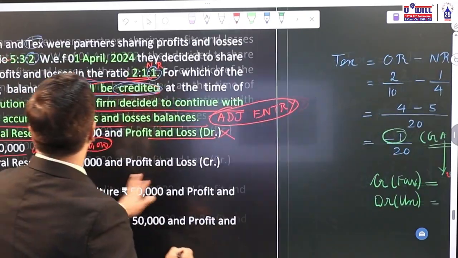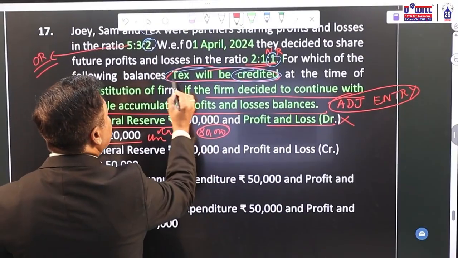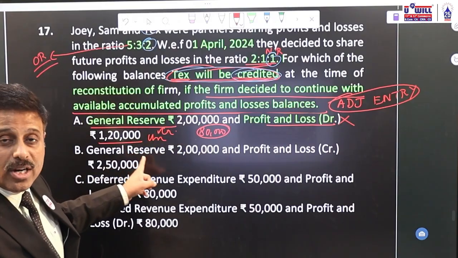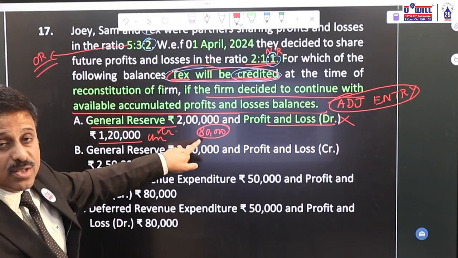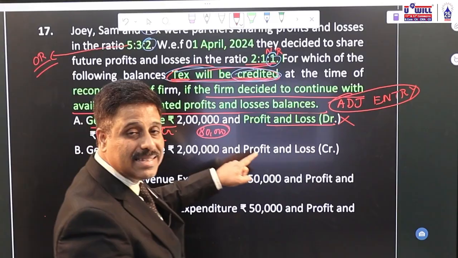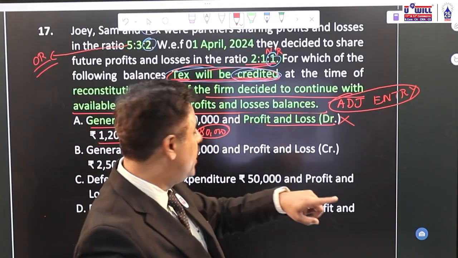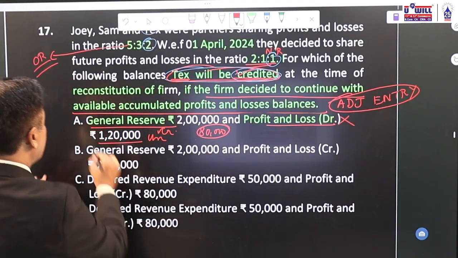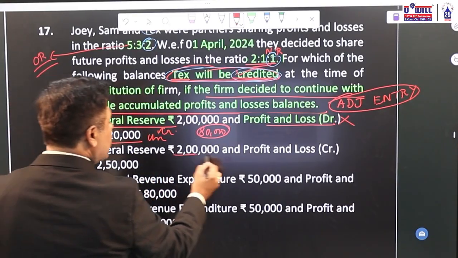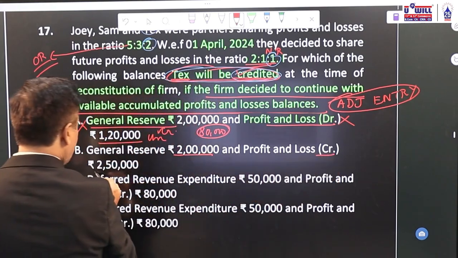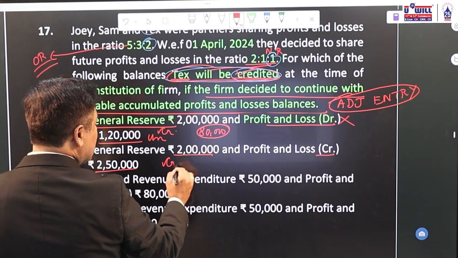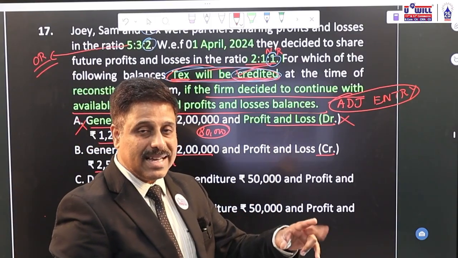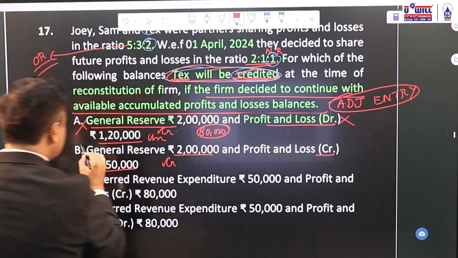Why is this option wrong? Because in the question it is asked in which situation tax is going to be credited. In the first situation, 2 lakhs minus 120, overall there is a favorable balance of 80. When there is a favorable balance, gaining partner is always debited, not credited. If general reserve is 2 lakhs, profit and loss credit is 250, so overall again there is a credit balance, favorable balance, 450. Overall favorable means again gaining partner will be debited, not credited. So this option is also wrong.